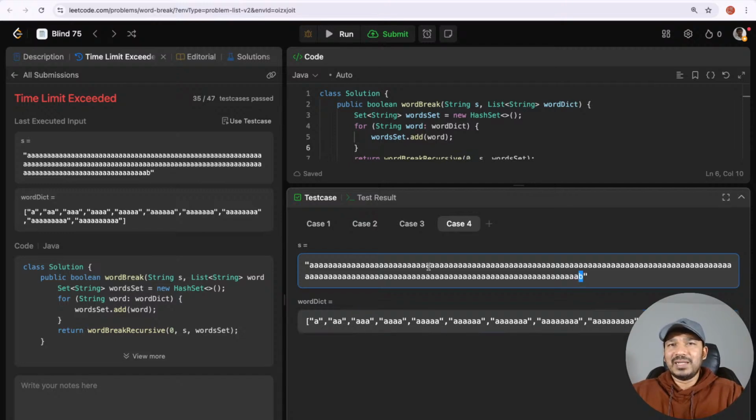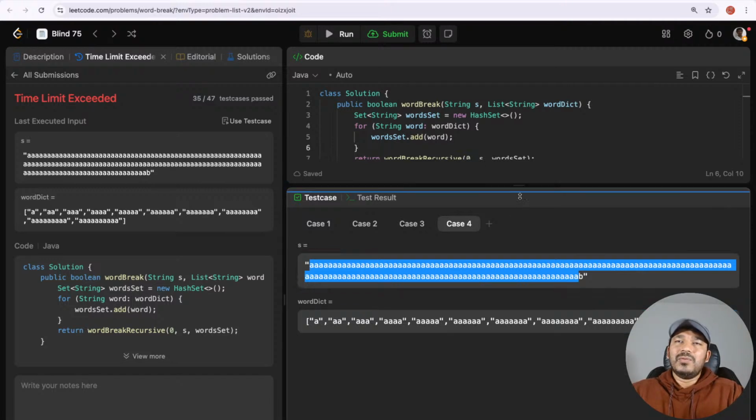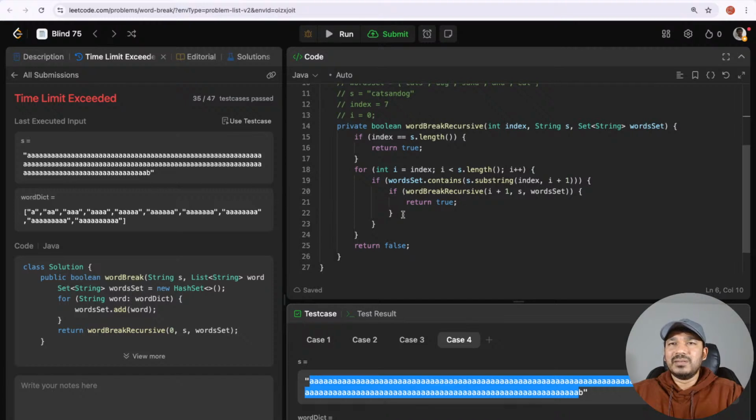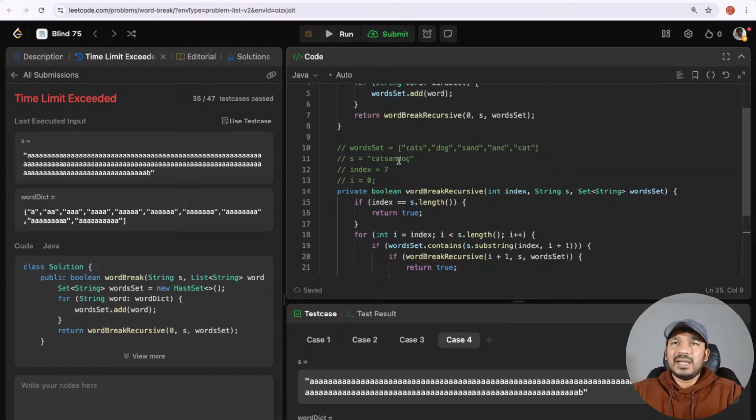But in order to get that false, this A itself can go until here, and then AA can go until here, and then AAA can go until here. So what we can do is, whenever this one returns a false, before returning a false, for example in this cats and dogs OG, this OG returned a false.